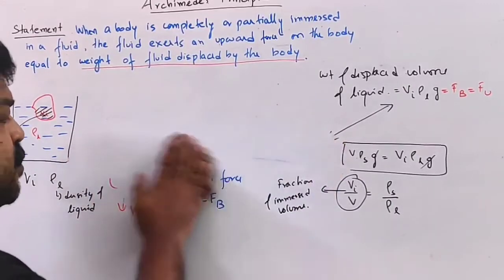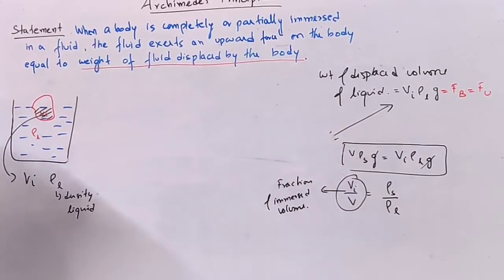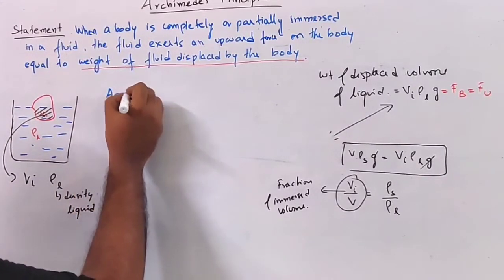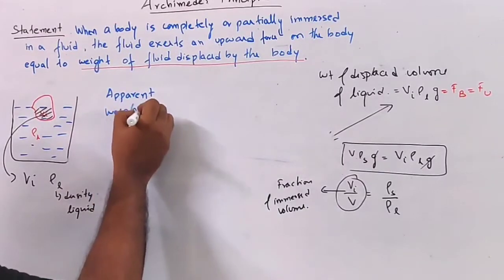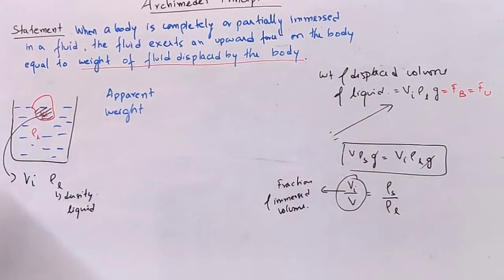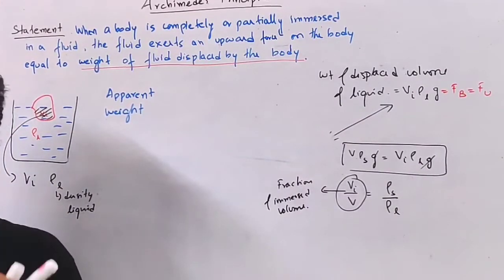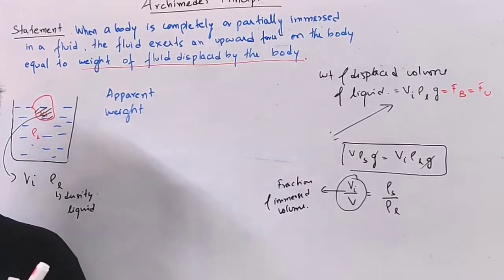From this we can also deduce the expression for the apparent weight of this solid object. When the object is immersed in liquid, it experiences an upthrust, so the object feels a bit lighter because of the upward force.